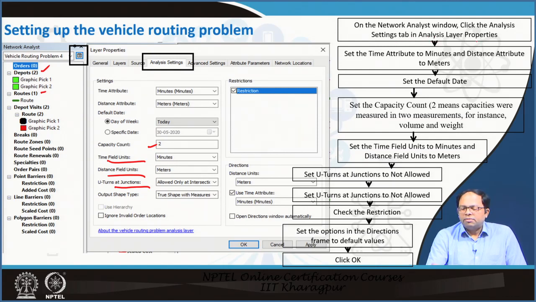On the network analysis window, click on the analysis settings tab. In the analysis layer properties, set the time attributes to minutes and distance to meters, set the default date, and set the capacity count. 2 means capacities were measured in 2 measurements, for instance volume and weight. So capacities of vehicles are set. We can give both volume as well as weight, and the time field measurement is in minutes and meters. U-turns are allowed, and then we can set it to be OK.